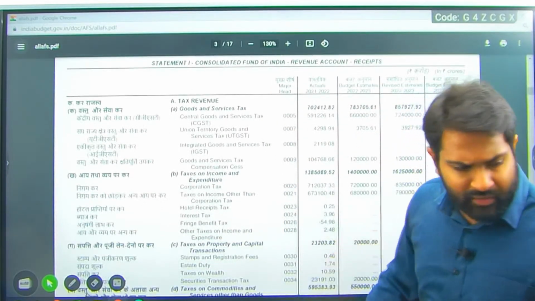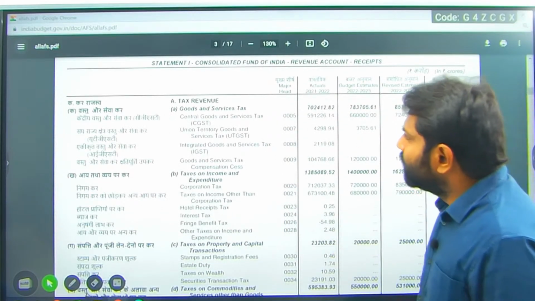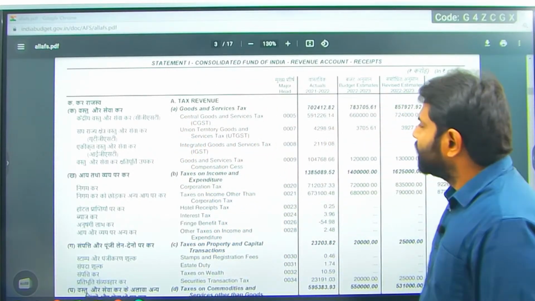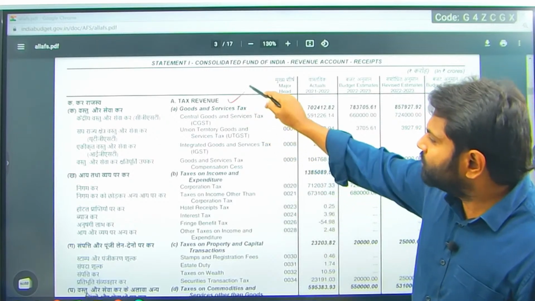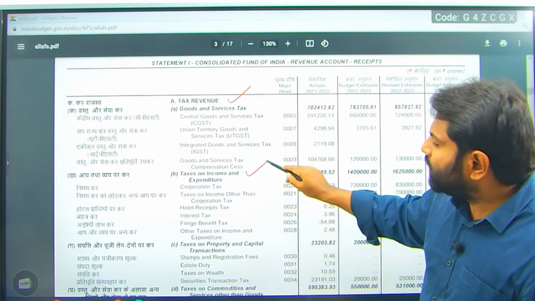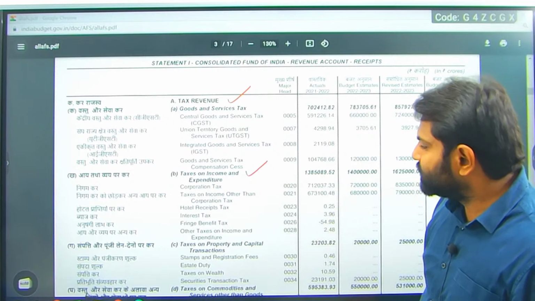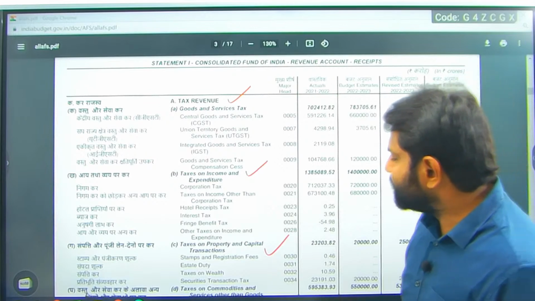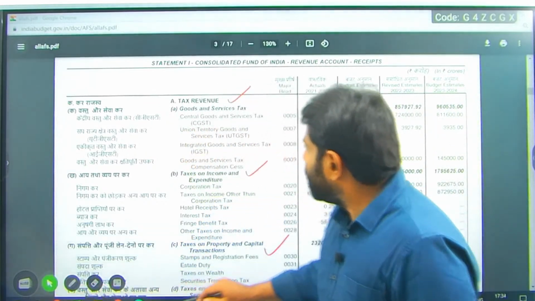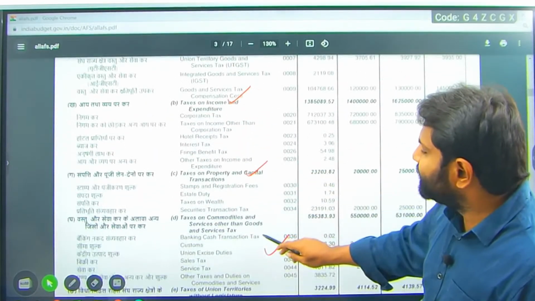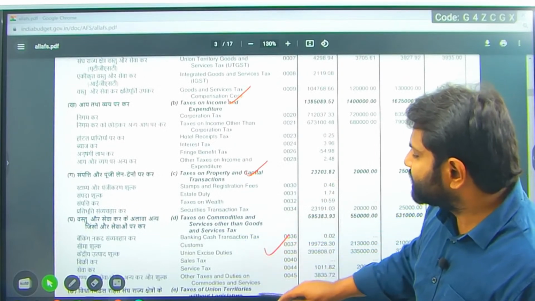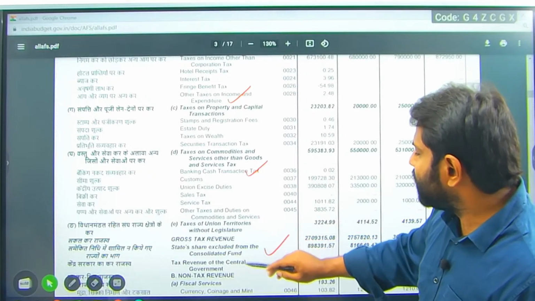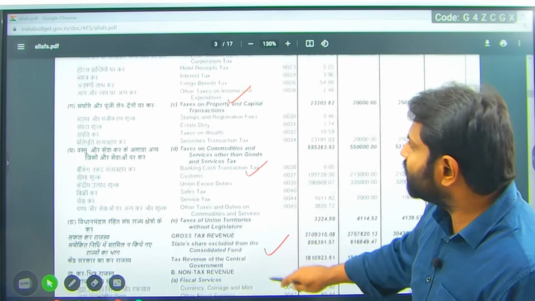Goods and service tax. First one. Tax revenue: tax on income and expenditure, tax on property and capital transactions, tax on commodities and services, goods and service tax, taxes of Union territories. This is what we have.